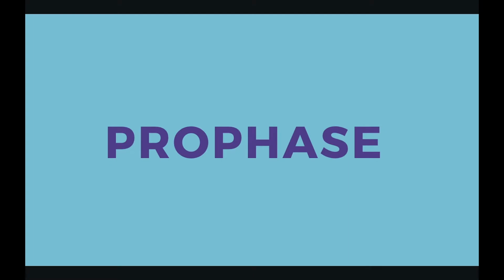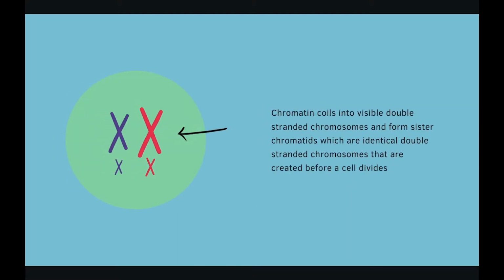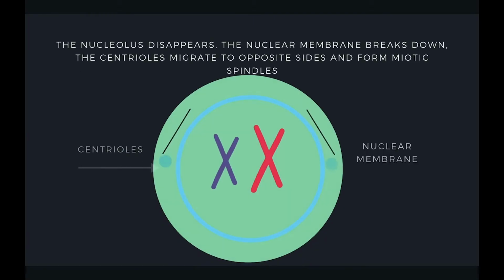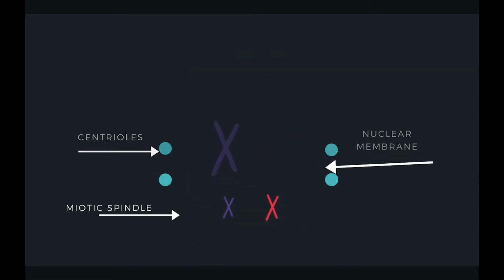So after interphase, mitosis starts with prophase. During prophase, chromatin, a loose combination of DNA and proteins, coils into visible double-stranded chromosomes, long continuous threads of DNA that consist of numerous genes and genetic information, and forms sister chromatids, which are identical double-stranded chromosomes created before a cell divides. The nucleolus disappears, the nuclear membrane breaks down, the centrioles migrate to opposite sides and form mitotic spindles.